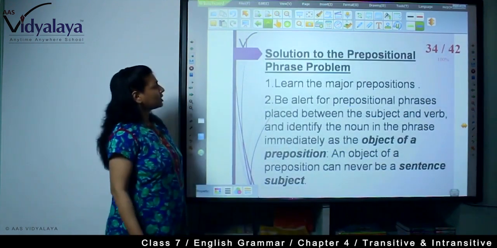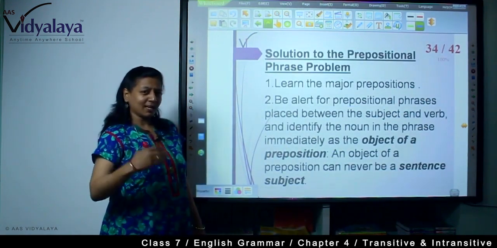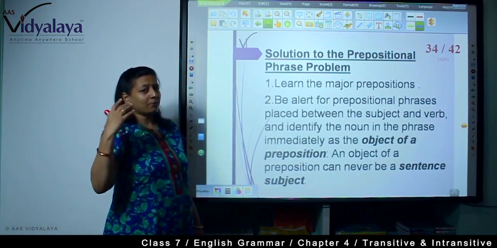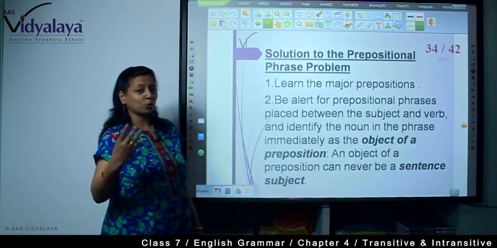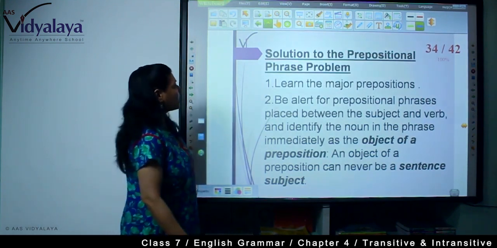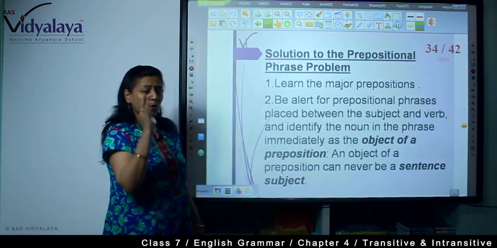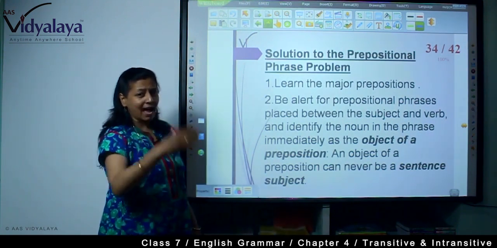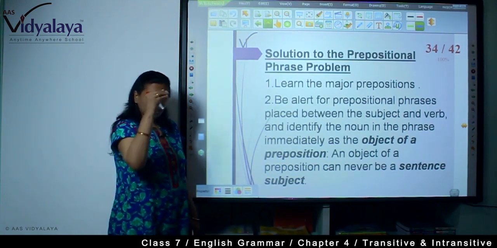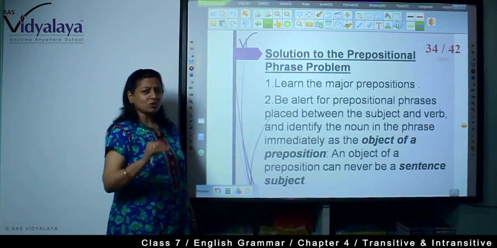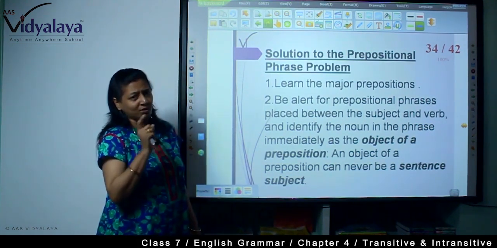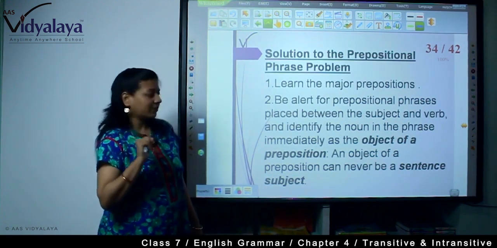Next, the solution to the prepositional phrase problem. If there is a problem, there is always a solution. But you will have to apply your brain. You will have to go through the procedure and read. First, learn the major prepositions. You must know what the prepositions are: at, of, from, all these. A list of prepositions is there in the grammar book. Just go through the prepositions. Once you know this is a preposition, that means these three or four words are a prepositional phrase. It cannot be the subject. Right?